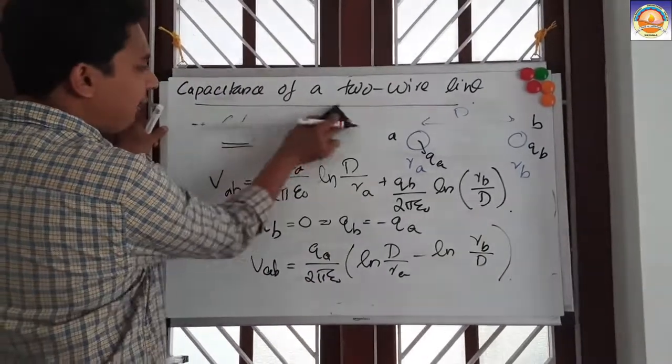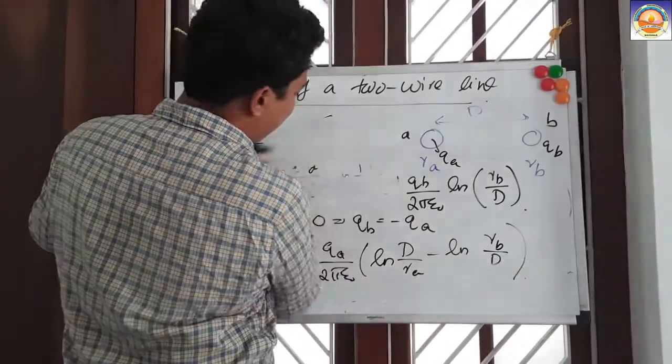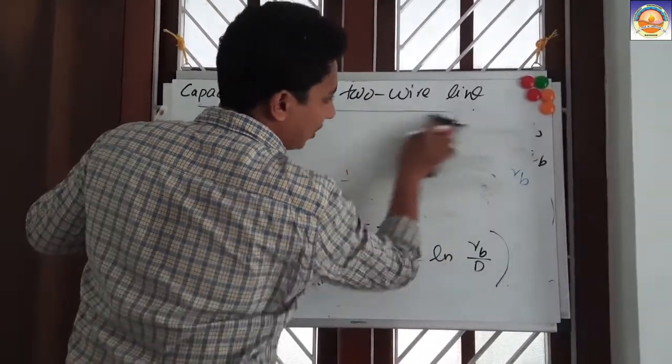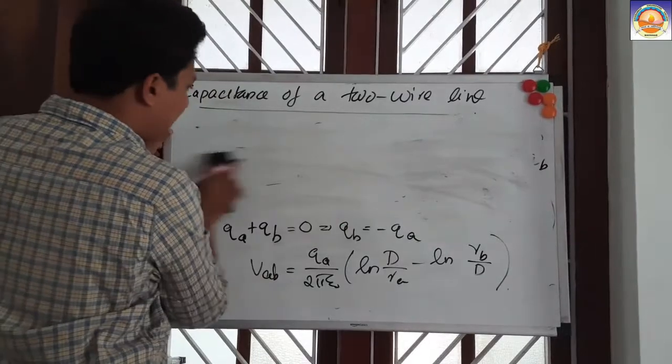Now, if we combine those two logarithms together, what will it become?